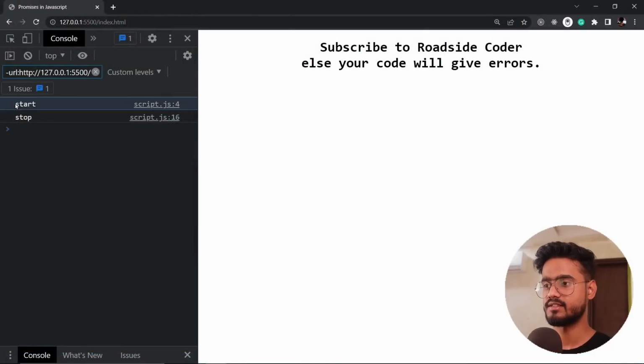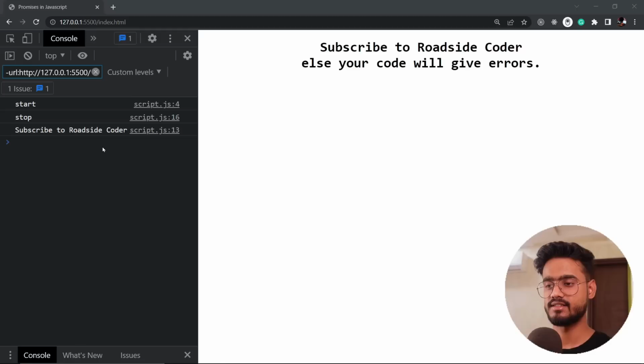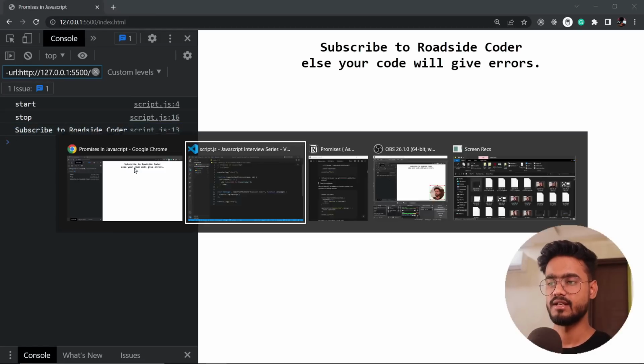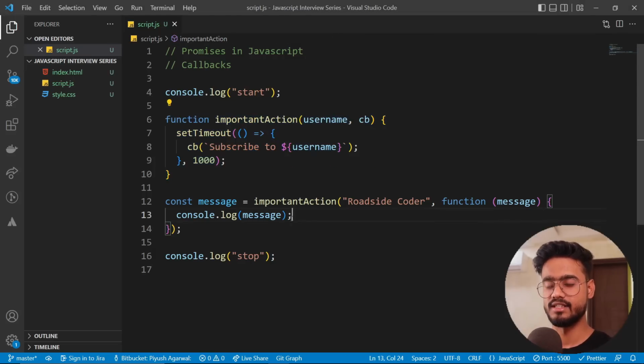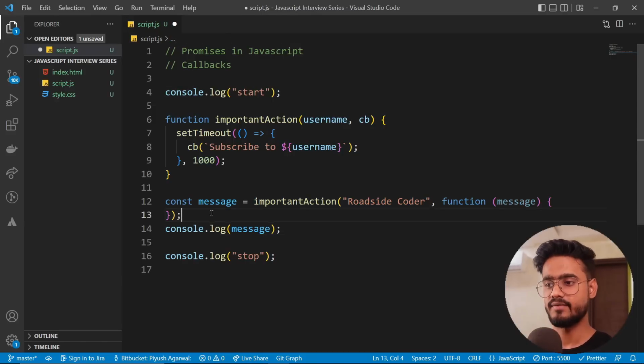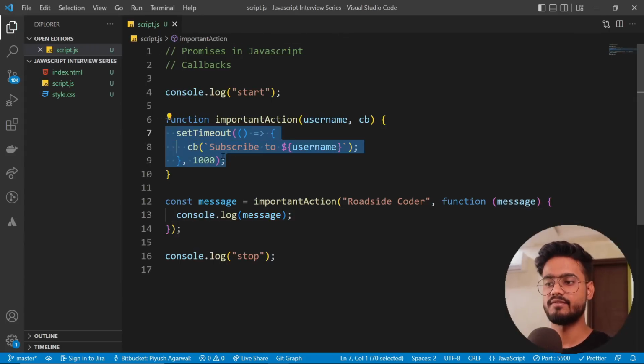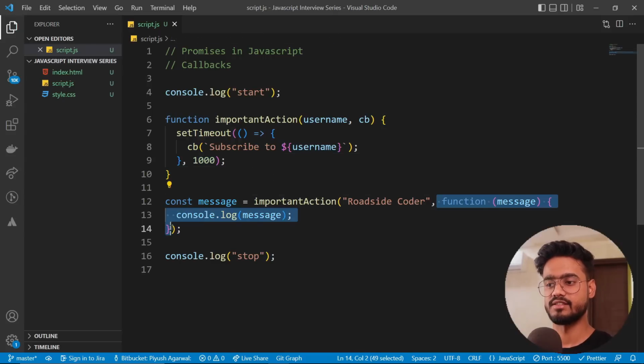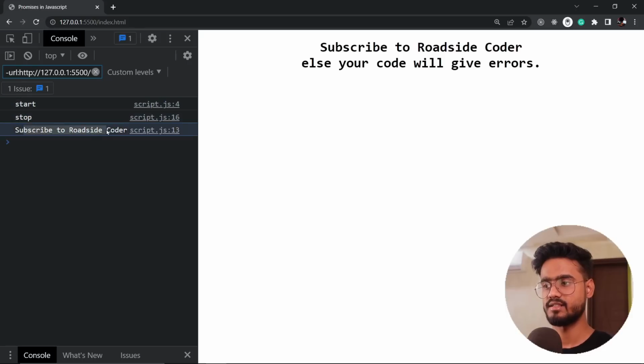Let's see, let's refresh this. So start, stop, and subscribe to Roadside Code. And now if you notice, this is coming at the very last because this is an asynchronous code. Earlier, the console log was not inside of an asynchronous code, right? So that's why it was printing undefined instantly. But now this operation will be completed after 1 second, after set timeout is executed, and only after that will this function be executed. Also, I told you that it doesn't matter if we have 0 over here as well, this will still be executed after our complete code is finished. So if you see, start, stop, and subscribe to Roadside Coder.